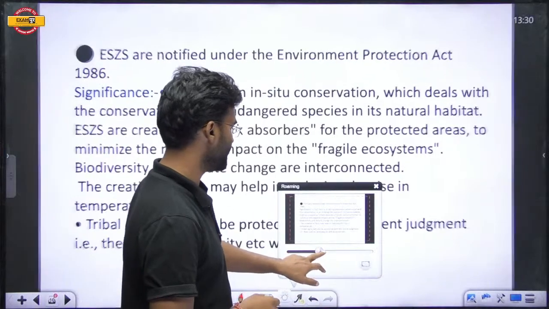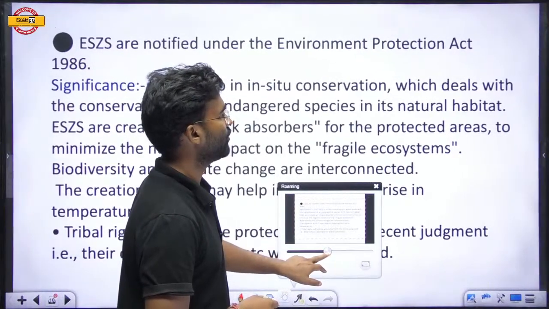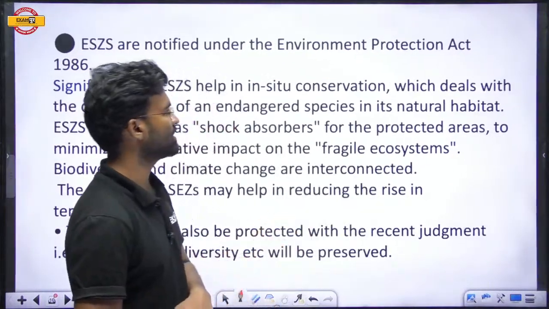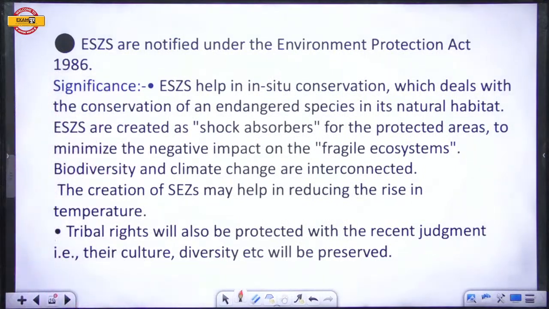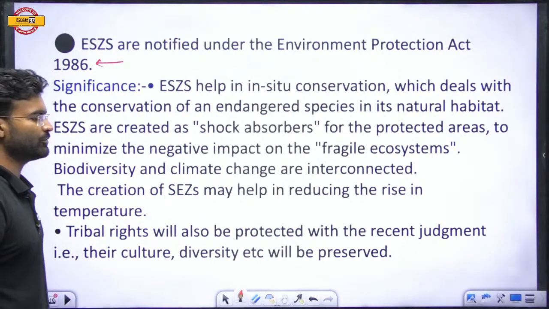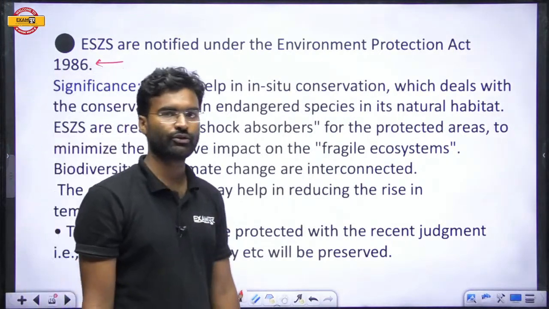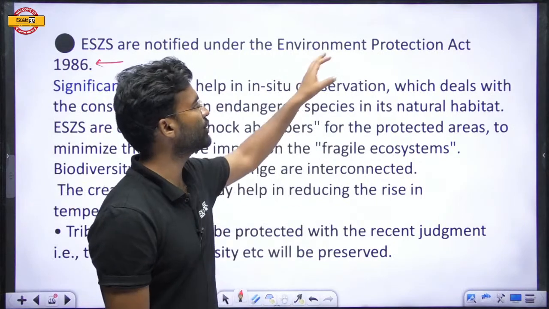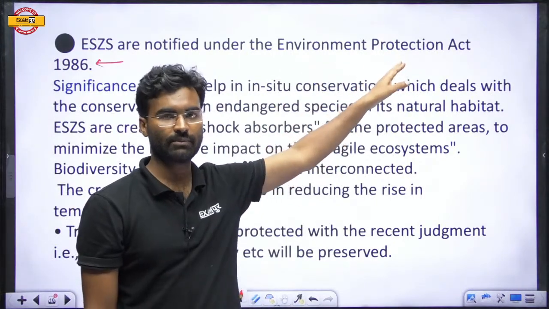I think you are getting my points. Okay, what is the concept of the eco-sensitive zone? Eco-sensitive zones are notified under the Environment Protection Act 1986. This is a very valid point. This is a very important point. You have to take this point into your account, in your mind. It can be asked in your examination, in the prelims examination.